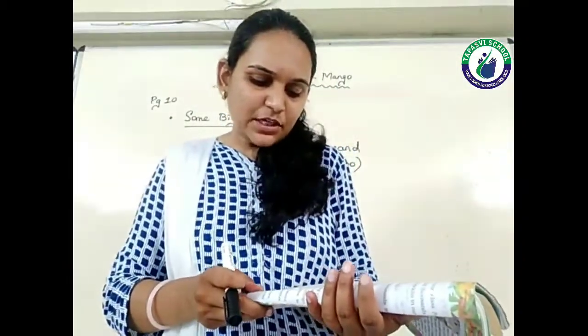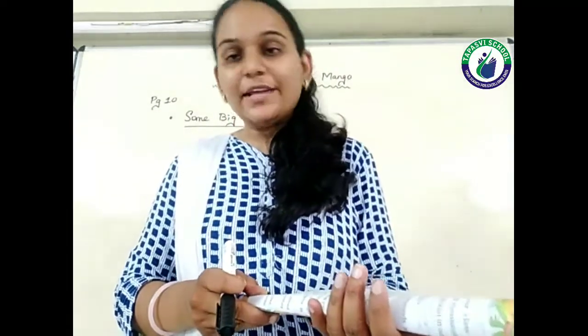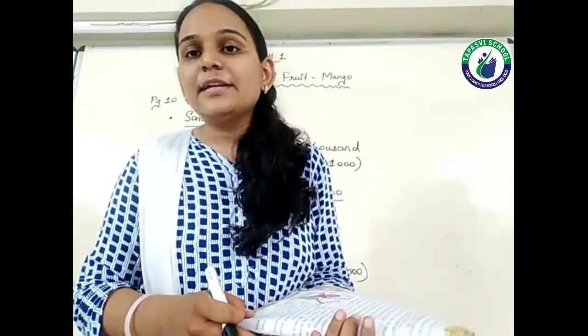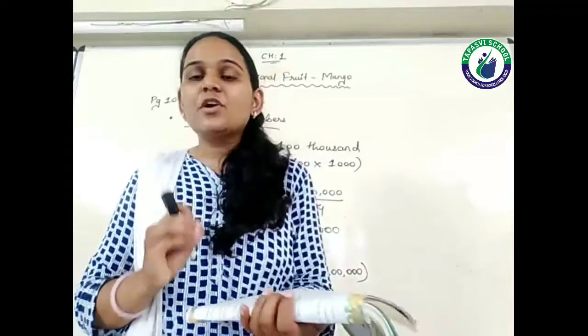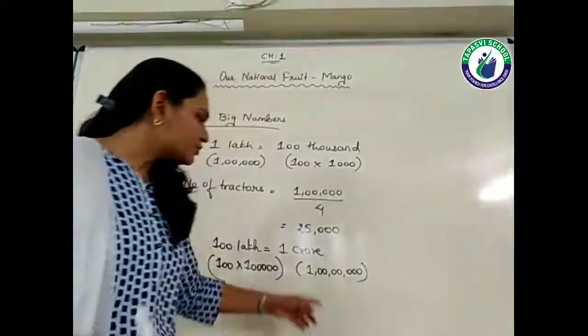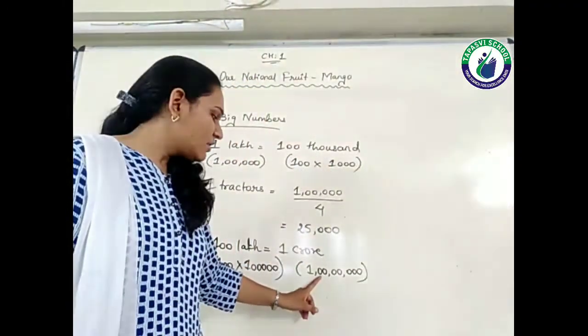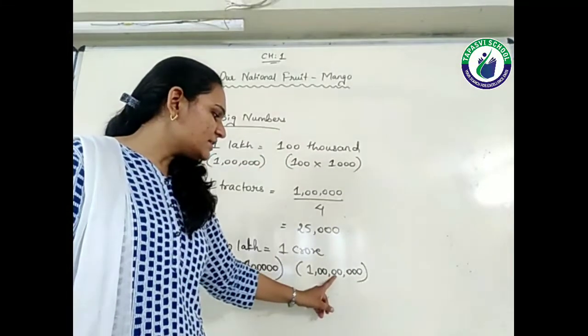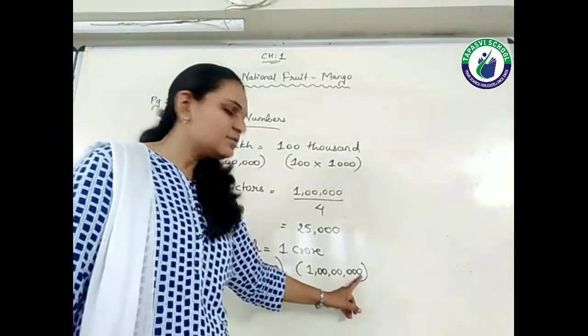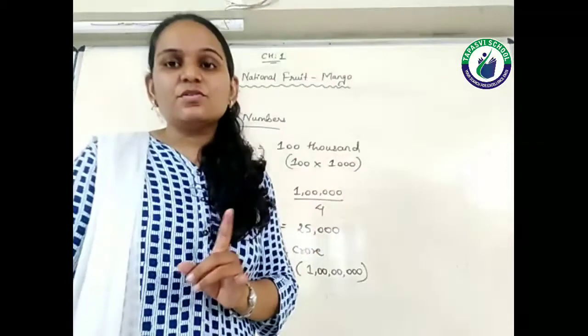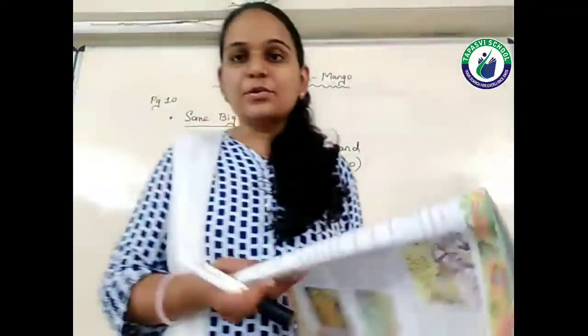Write the number 1 crore and don't make a mistake in writing the zeros, right? So whenever you write the crore, be precise that you count the number of zeros, and it should be written like this: 1, 0, 0, 0, 0, 0, 0, 0. So total 7 zeros will be there in 1 crore.